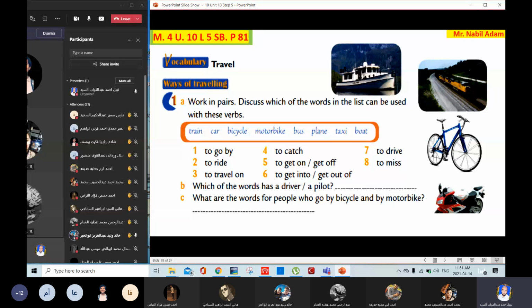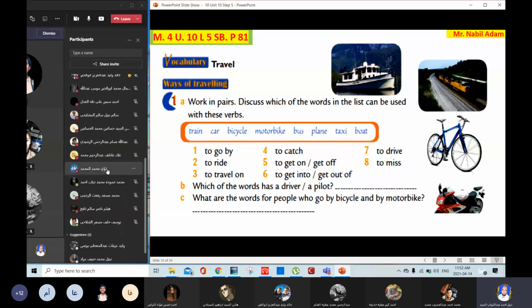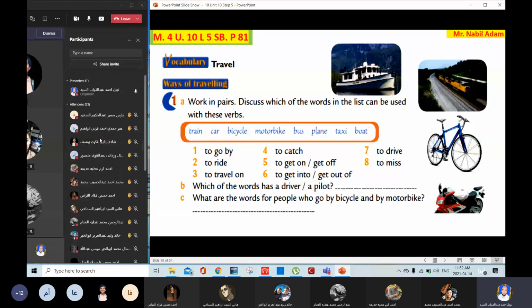Okay. Now, what are the words for people who go by bicycle and by motorbike? People who go by bicycle, what are they called? Let's see. Yes, Faris Samir. What do you call them? Give me a word. Someone who rides a bicycle is called what?